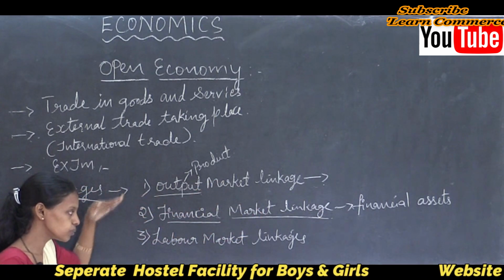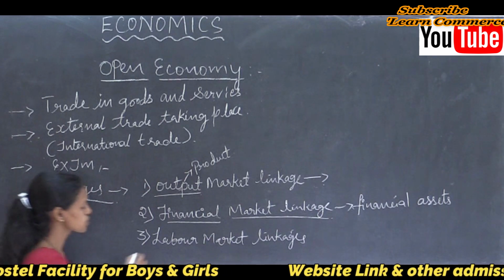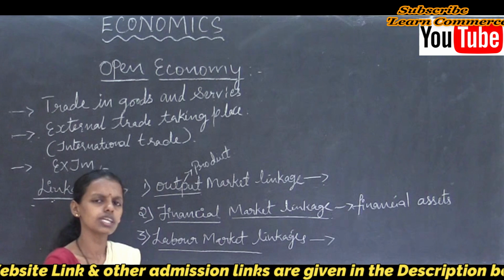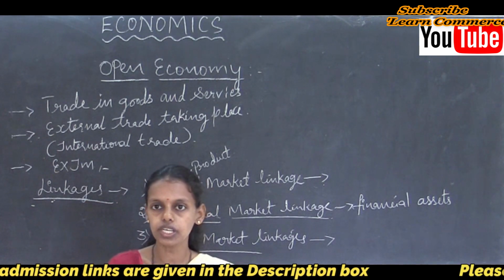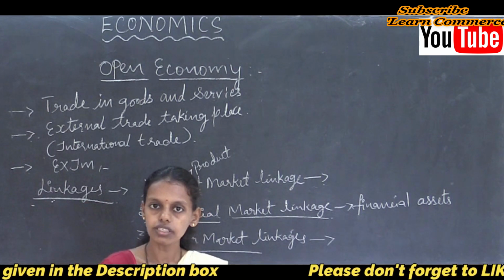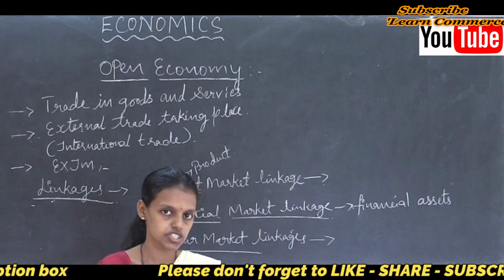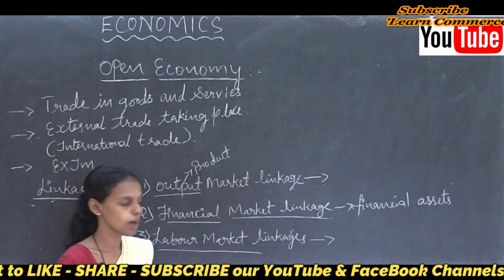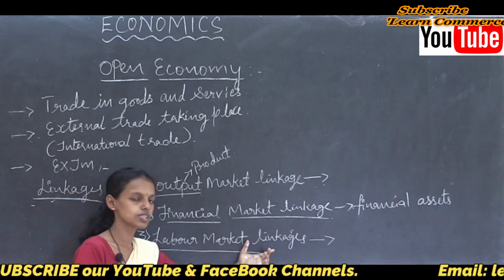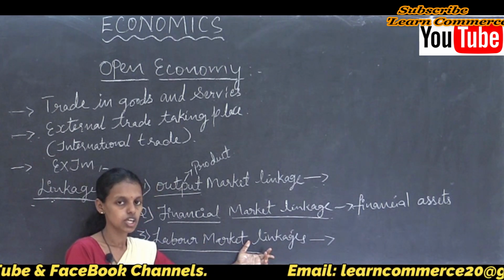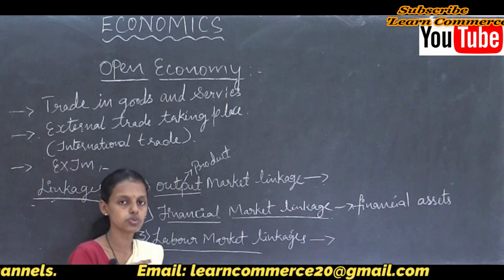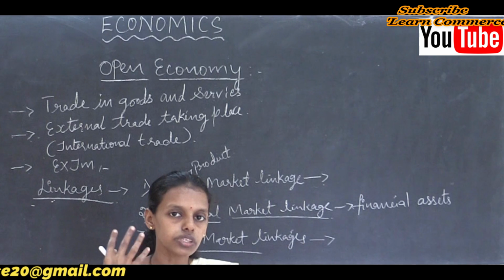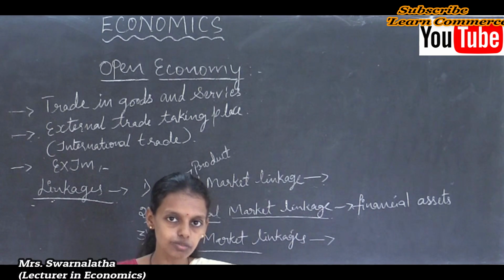One more kind of market linkage is the labor market linkage. Due to immigration, labor is also exchanged. Sometimes brain drain may happen, as labor moves from one country to another. Those who are well educated, or who want to work abroad, can go to other countries and earn money there.